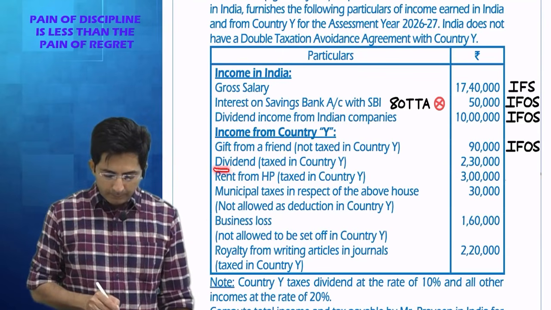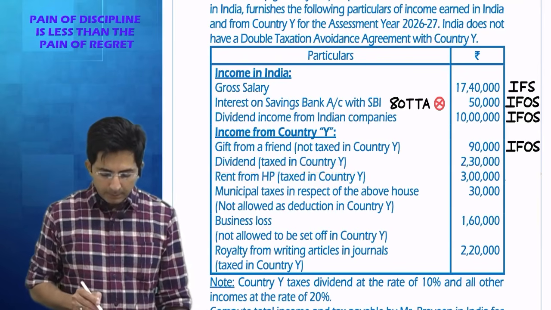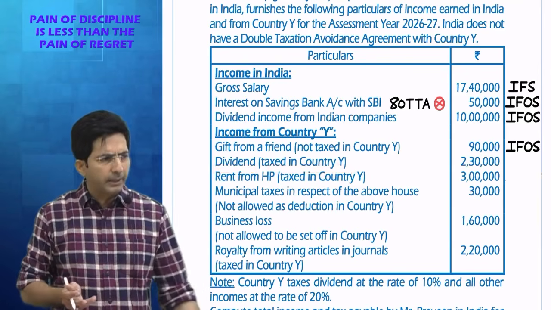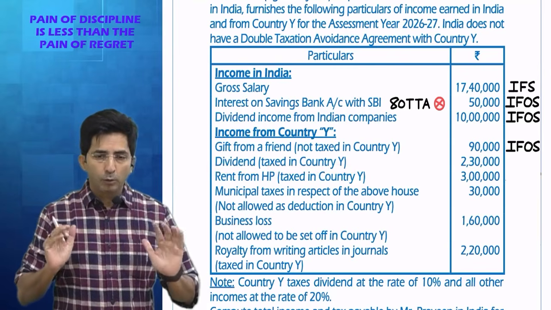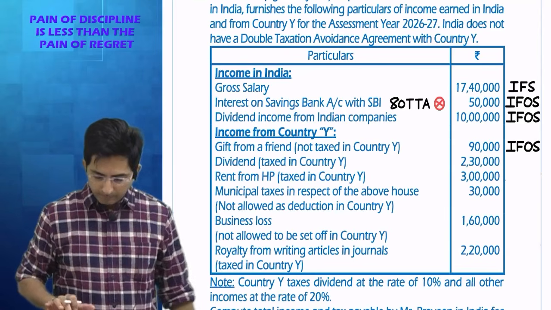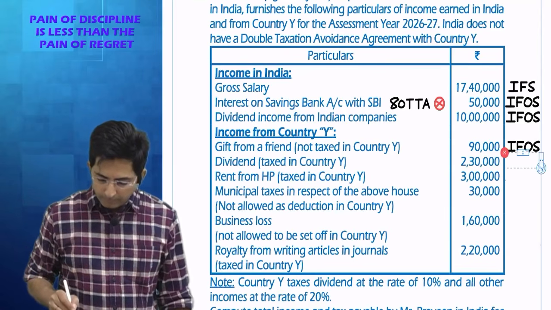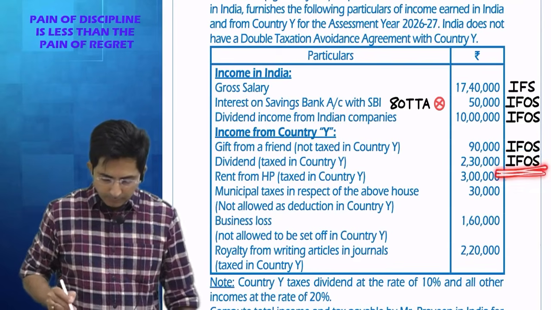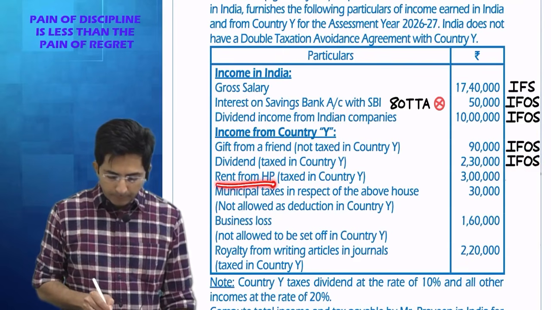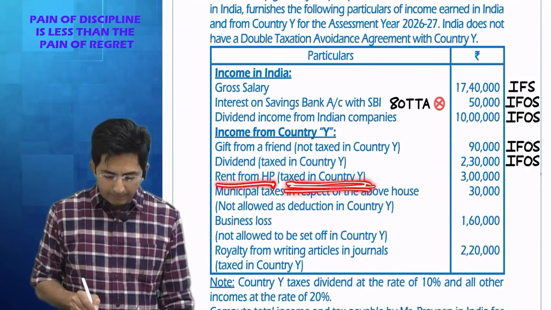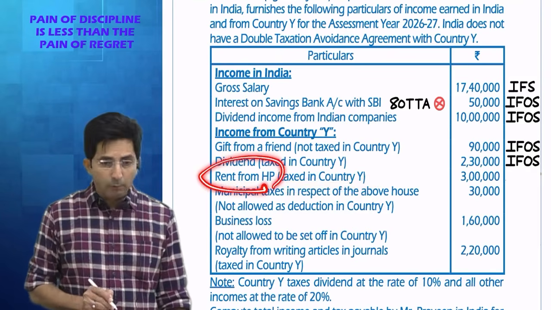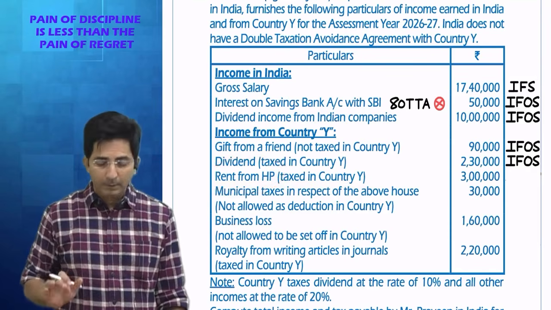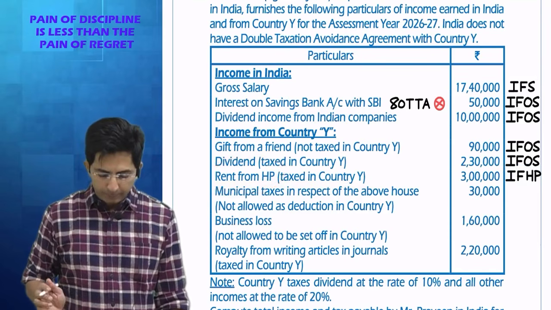Then dividend income. For dividend, they are saying this is taxed in country Y. Okay, let it be taxable. Right now, what is the law in India? In India, dividend is taxable. Even this will come to which head? Income from other sources. Then rent from house property, even this is taxed in country Y. Okay, right now we have to think from Indian law. In Indian law, what is rent of house property? Income from house property. This will come in IFHP.